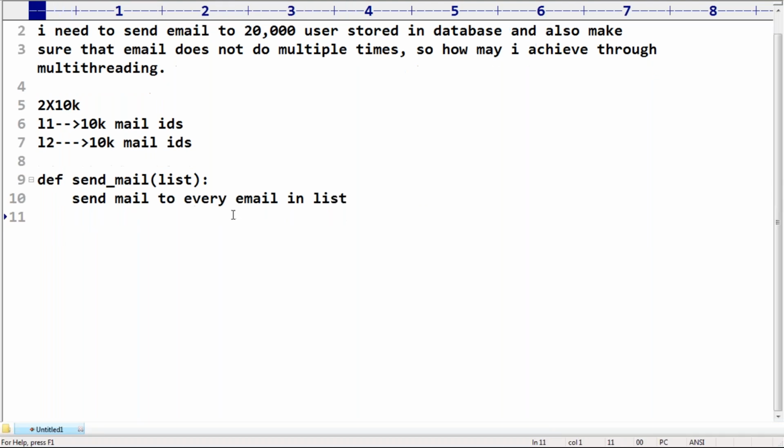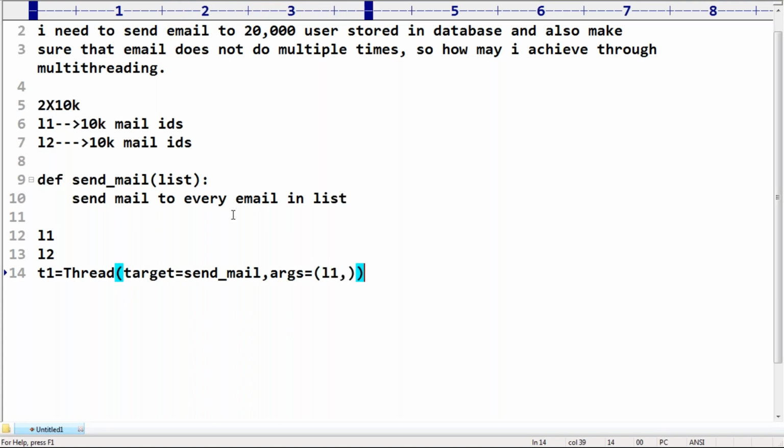I already have L1 and L2, two lists. Now T1 is equal to Thread, target is equal to send a mail, comma args is equal to L1. Have you remembered, right? Yesterday we covered this. So the T1 thread is responsible for executing the send a mail method for all the mail IDs present inside L1.